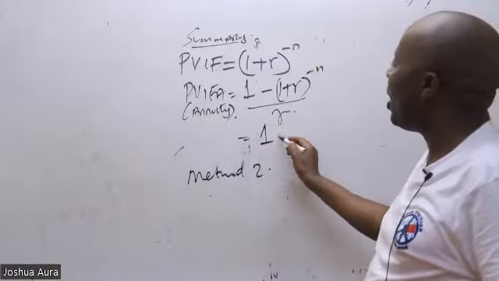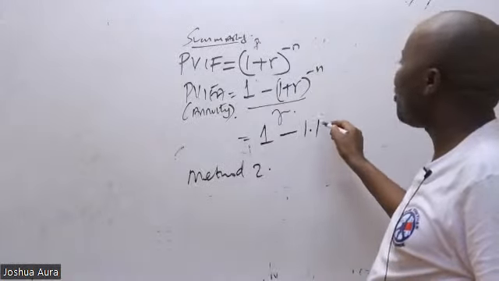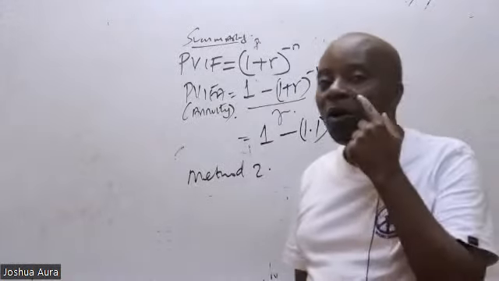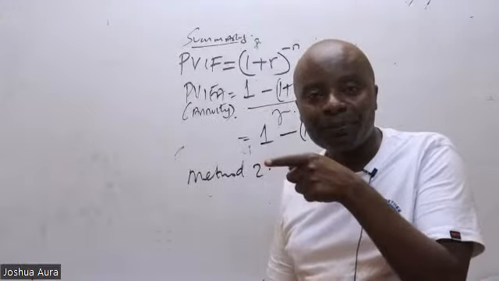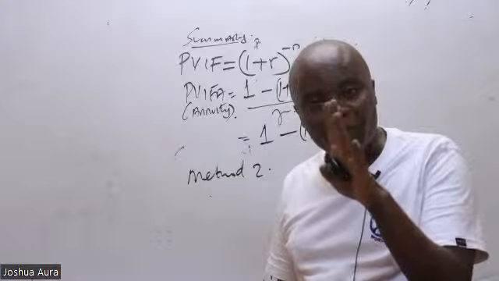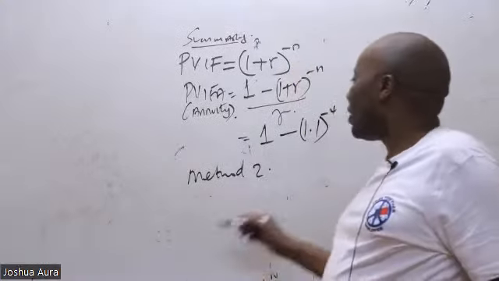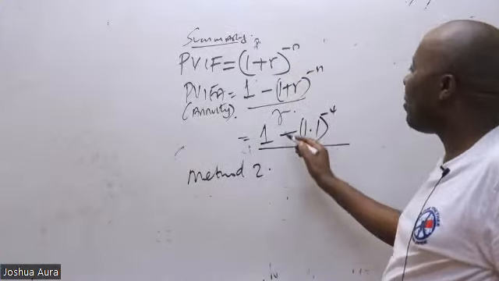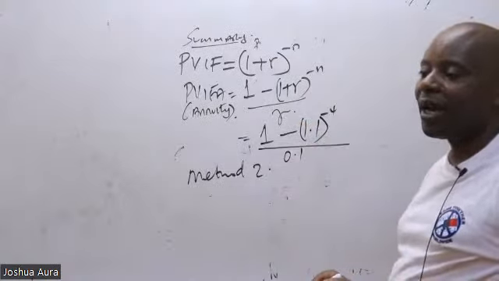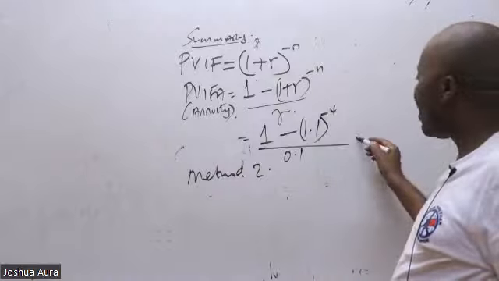So this will be 1 minus 1.1 raised to negative 4. Let me explain: 1.1 is 1 plus 10%. Negative 4 because you've got 4 years. Then whatever I get here, I will divide by R. My R is constant at 0.1.